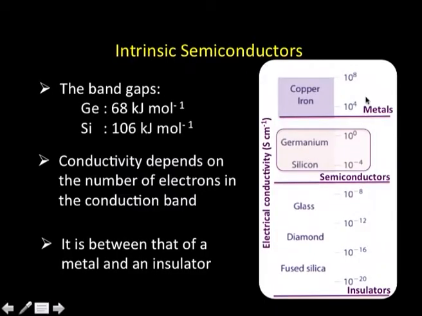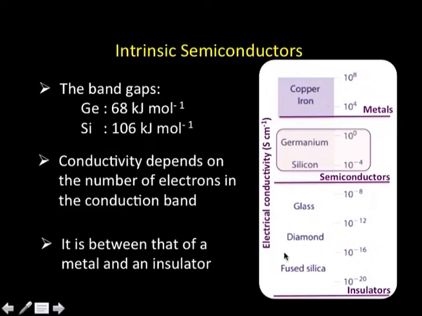Lower the band gap, higher the conductivity; higher the temperature, higher the conduction. That is one bit of it. Another thing you have to place relatively: metals are highly conducting, so the numbers are fairly large. Insulators have very small conduction, almost negligible or very insignificant, and semiconductors are in between the two. That is why it is called semi. That means the conductivity of semiconductors is in between that of the insulators and the metals.